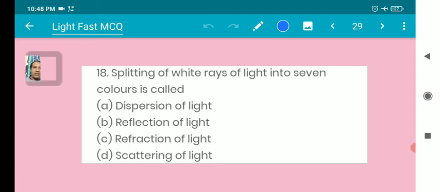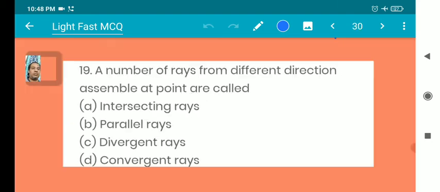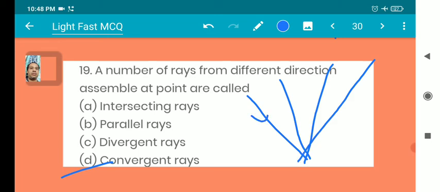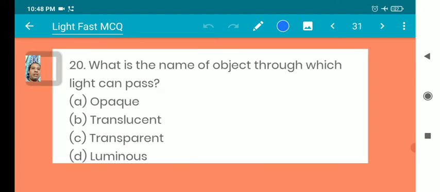Splitting of white light: the splitting of a white ray of light into 7 colors is called dispersion of light. A number of rays from different directions assemble at a point; this is called convergent rays. All rays assemble at one point, and this point is called the converging point. What is the name of an object through which light can pass? Transparent.